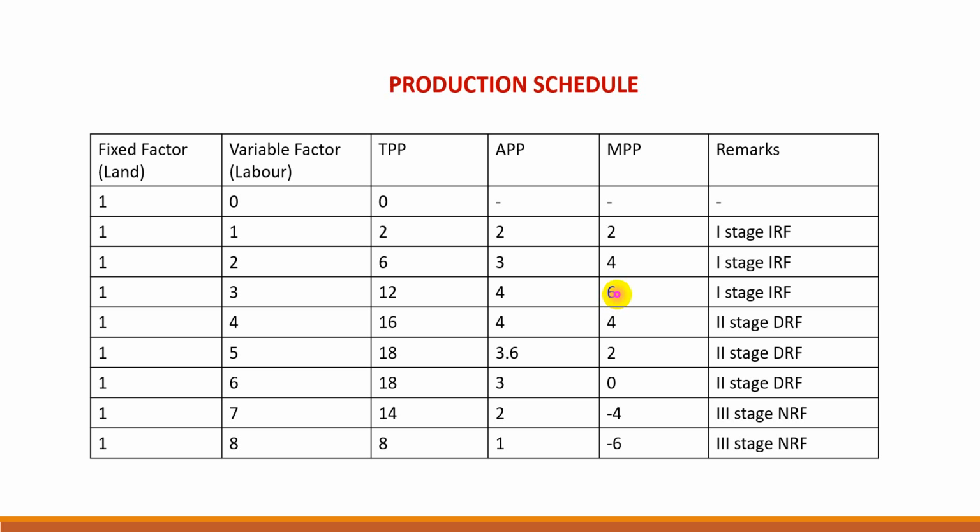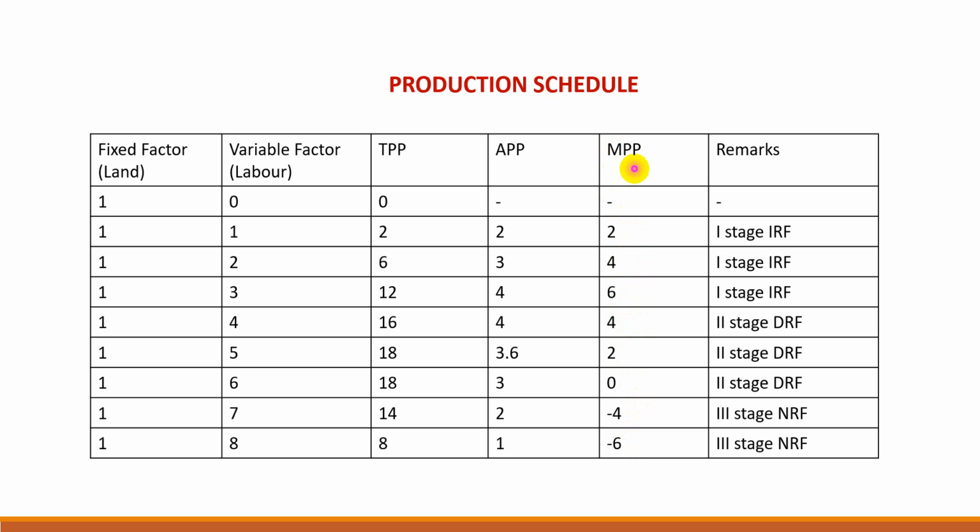This is the maximum value. Then it starts to fall, but remains positive: 6, then 4, 2. Then it becomes 0. Then finally negative. So we have got the behavior of MPP. First it rises, reaching maximum, then it starts to fall. While decreasing, first it remains positive, then 0 and finally negative.